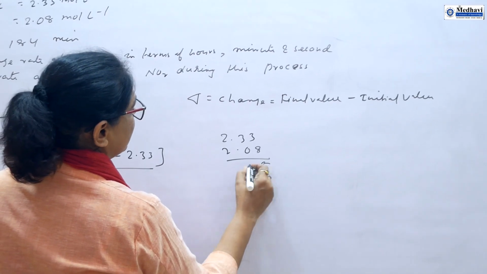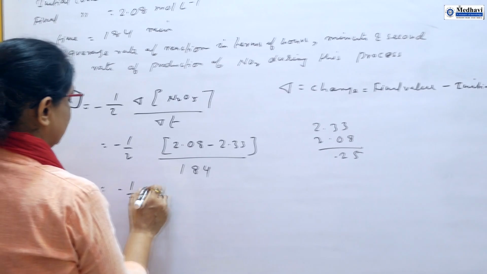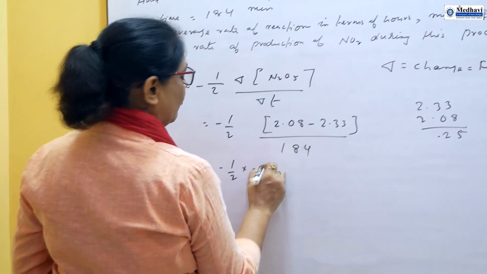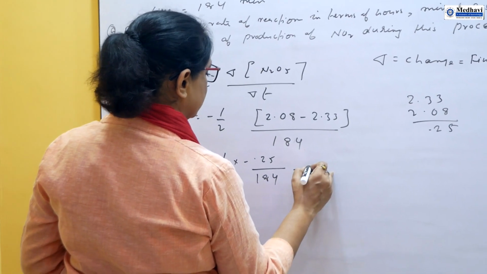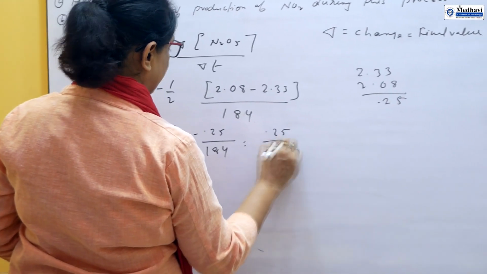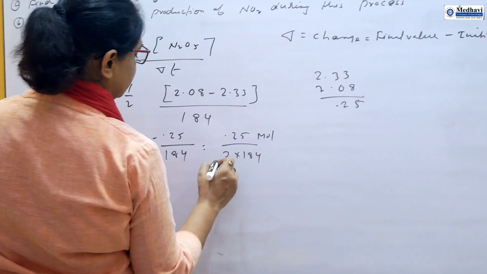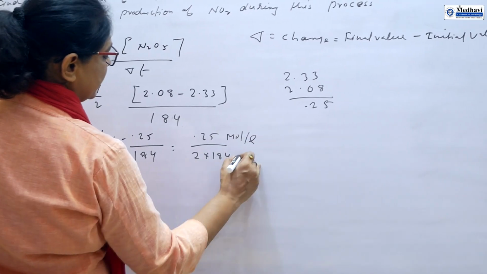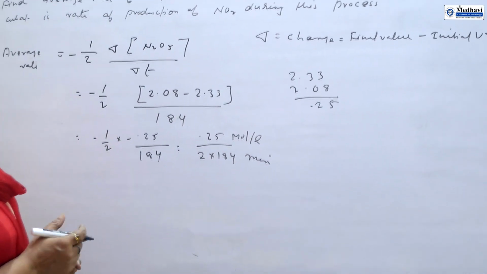It is 5. Negative 0.25, and negative will become positive: minus 0.25 divided by 184. So it becomes positive 0.25 divided by 2 into 184. It is mole, and this is mole per liter, and this is in minutes. So you can calculate using this equation.